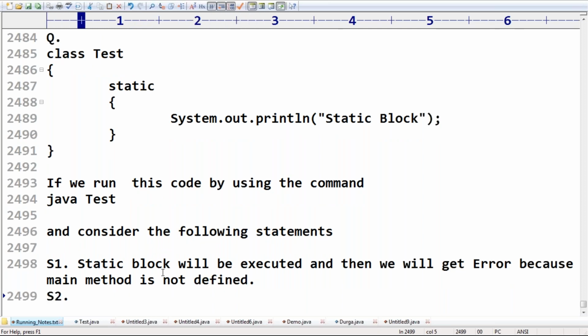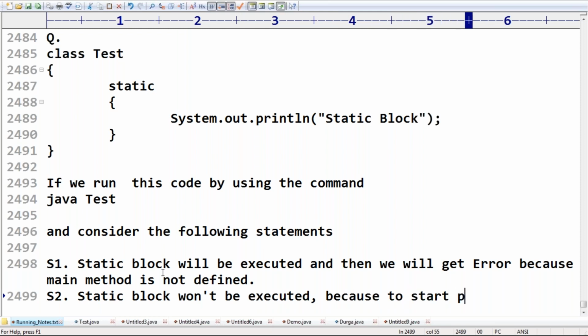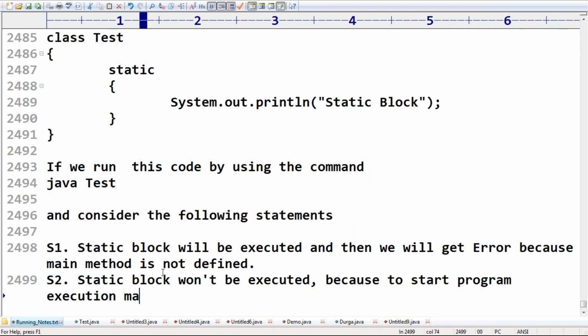Next, here see, the static block won't be executed, the static block won't be executed, because to start the program execution, the main method is mandatory.